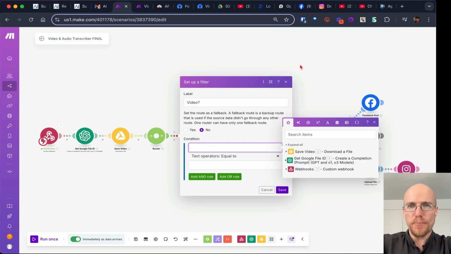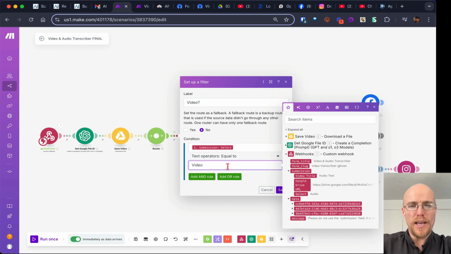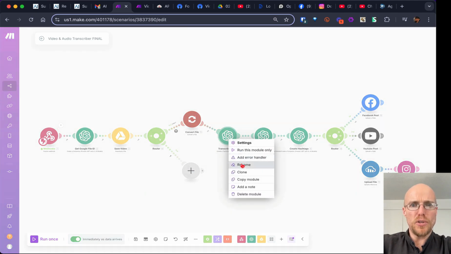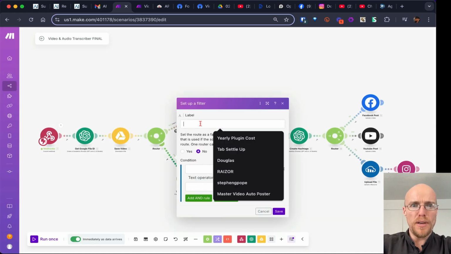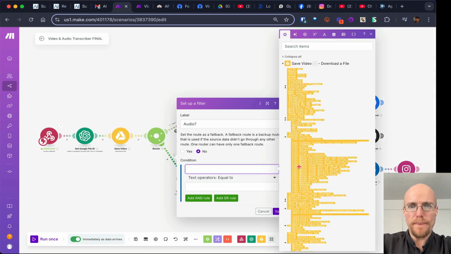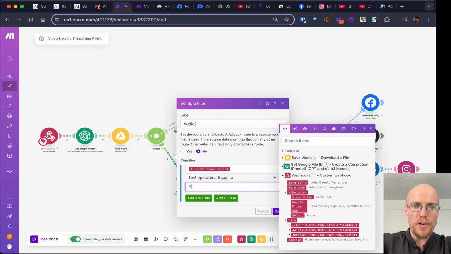And this is going to be webhook select. We could have named that something better like format in OpenForm, but whatever, select is fine. Text operator equals video. It has to be spelled exactly right with capitals and everything. And then we're going to do another one. We can actually just clone this. But we need to put on that filter, remember? This is going to be audio, equals audio.